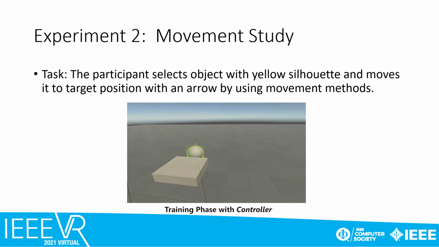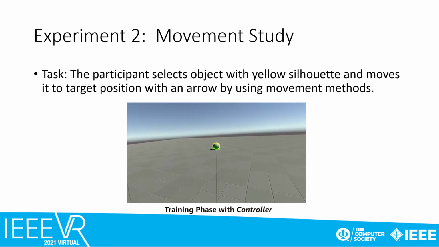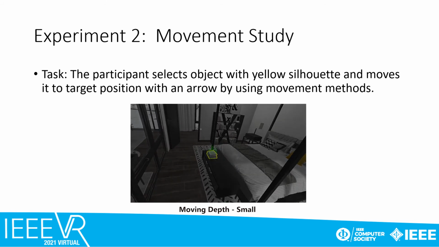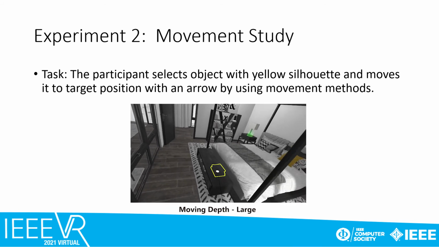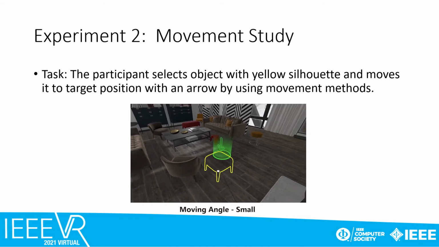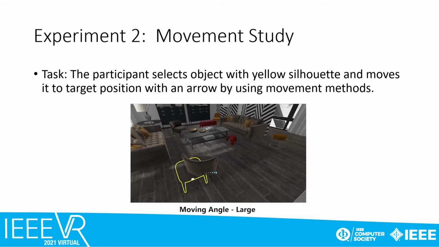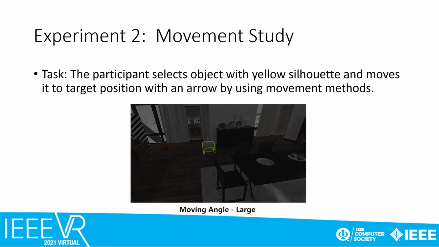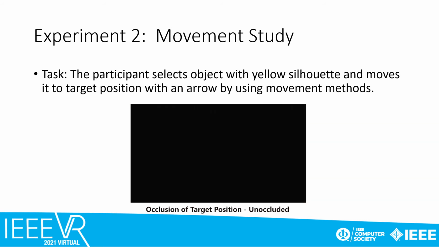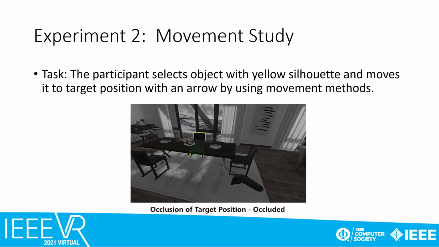In the movement study, objects highlighted with a yellow silhouette indicate the target object for moving, and green circles with an arrow indicate its target position. The participant selects the object and moves it to the target position by using movement methods. To focus on the movement test and facilitate user interaction, the movement methods do not require any extra operation from the user. Also, the user does not need to laboriously fine-tune object movement, especially when the target position is occluded by other objects in the scene. This is because the position and orientation of the object are already pre-computed based on scene contexts when applicable.